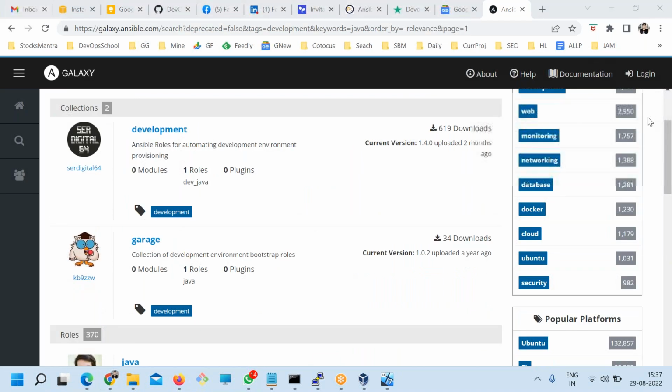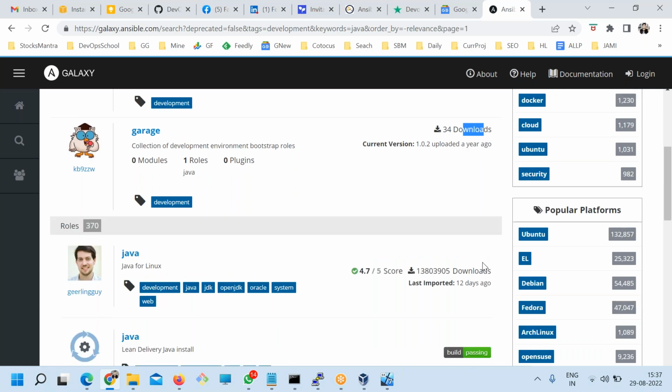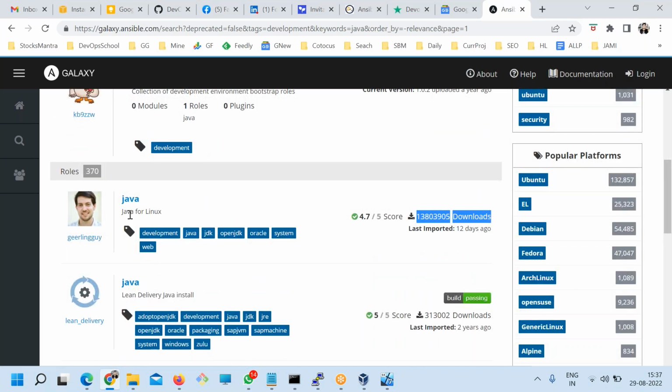How do I identify which role is good for me? Again, you have to read it. Look at the downloads; see whether the number of downloads is higher. Look at who has the ranking and the score. By the way, this particular role supports Java, JDK, OpenJDK, Oracle, and all variants of Linux. So what to do? Nothing.